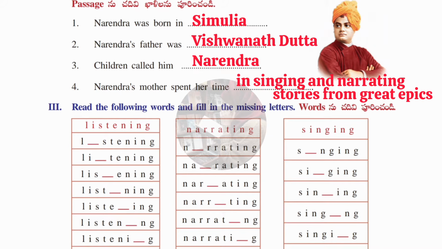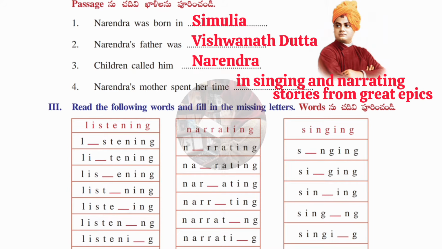Now we'll move to the third Roman, which is: read the following words and fill in the missing letters. Here 3 words are given in a jumbled way. We have to fill in the correct letters. Actually the word is listening, given in different ways.